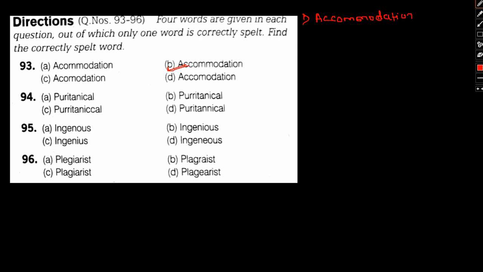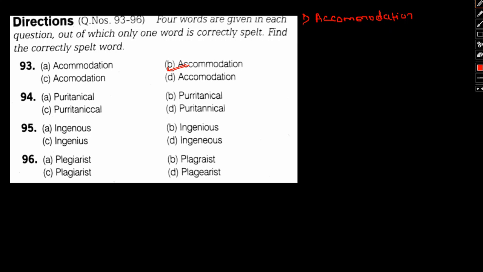Now, if we talk about the meaning of accommodation, accommodation simply means to accommodate something or to live in a certain place. Basically, accommodation can be told as a room or a group of rooms in a building in which some people may actually stay. So that is what is meant by accommodation. I hope that is clear, and the spelling of accommodation will be A-C-C-O-M-M-O-D-A-T-I-O-N. So this is clear.